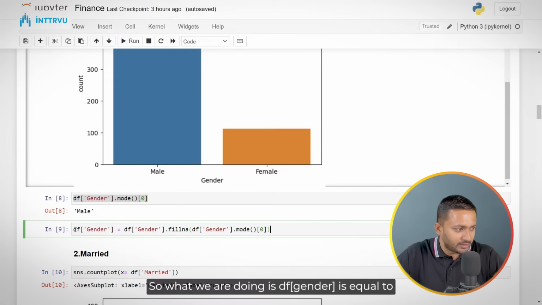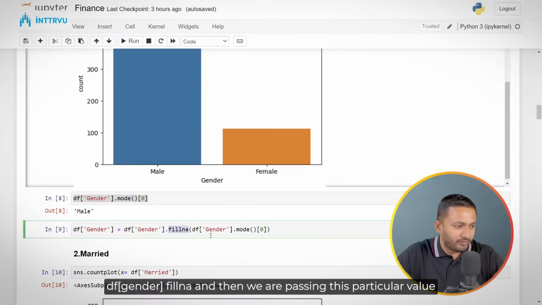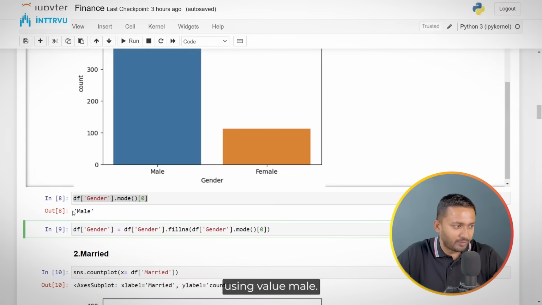So what we are doing is df gender is equal to df gender dot fillna, and then we are passing this particular value which we are getting, basically the mode value in column gender, which is male. So we are imputing the missing values in column gender using the value male.